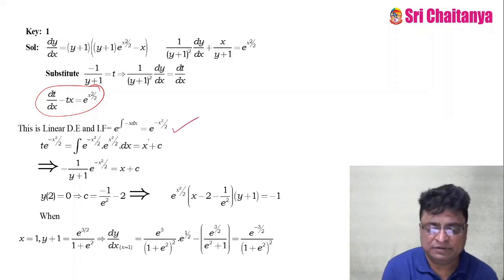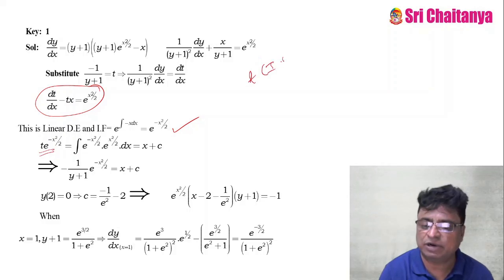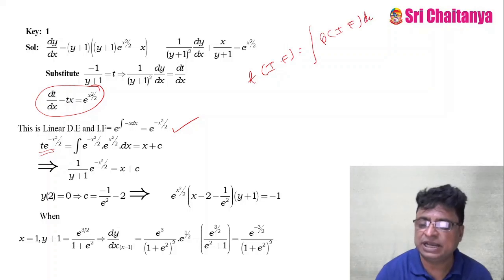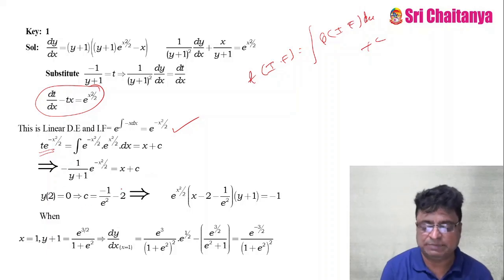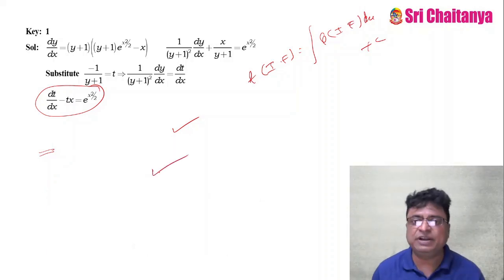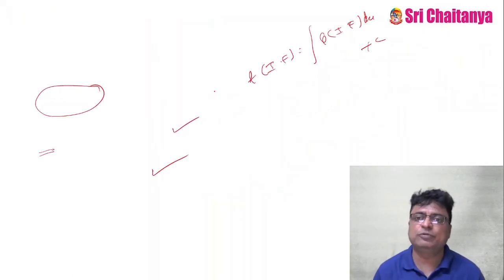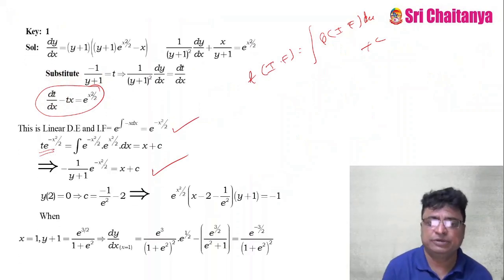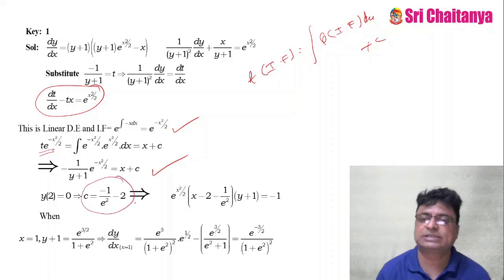Now find the integrating factor. Here my dependent variable is t, so t into IF is equal to integration of Q into IF dx plus c. Why dx? Because x is the independent variable. So substitute it and simplify this. You will get the answer. But what is given to you? y of 2 equal to 0. So when x is equal to 2, y becomes 0. Now substitute, and thereby you will get the value of c.